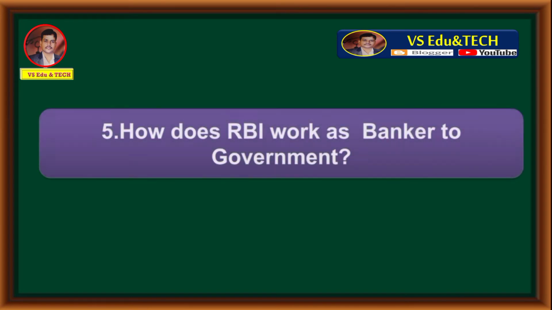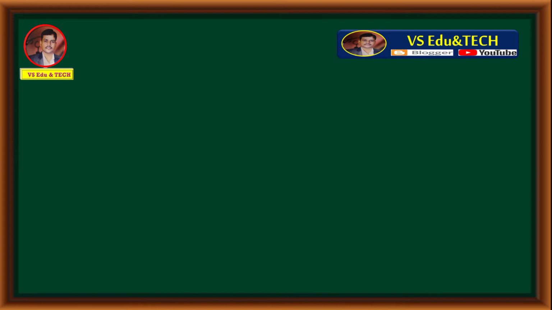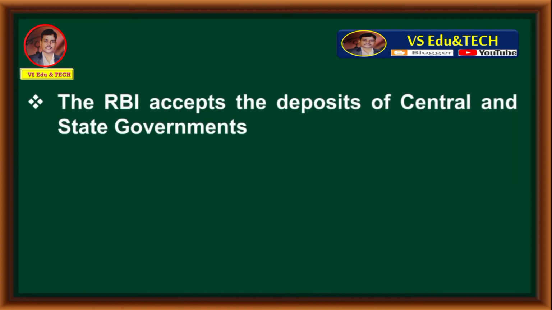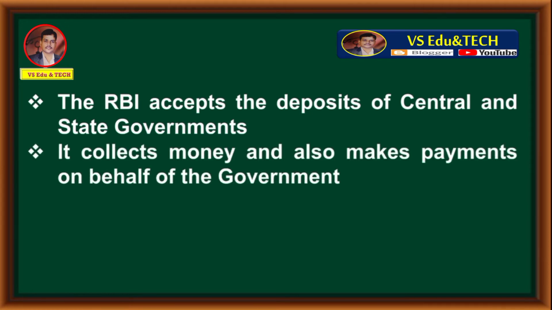How does RBI work as banker to government? Answer is the RBI accepts the deposits of central and state governments. It collects money and also makes payments on behalf of the government.